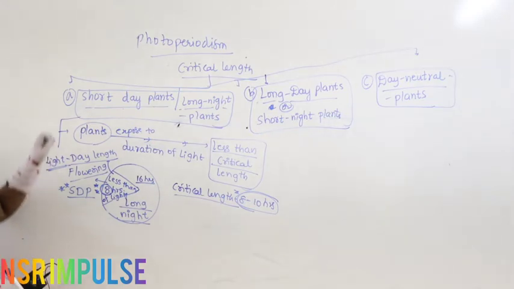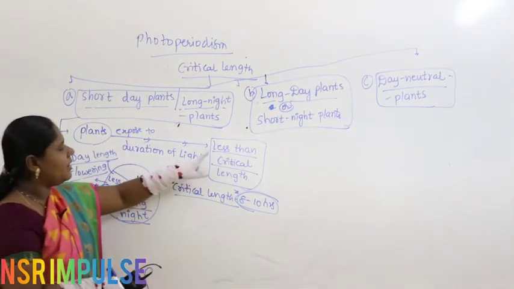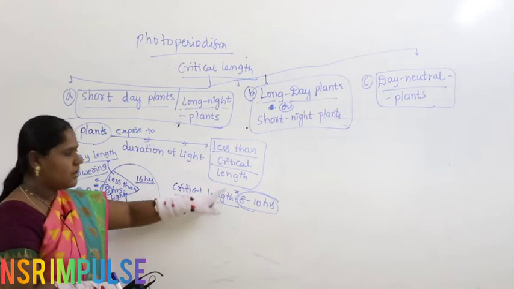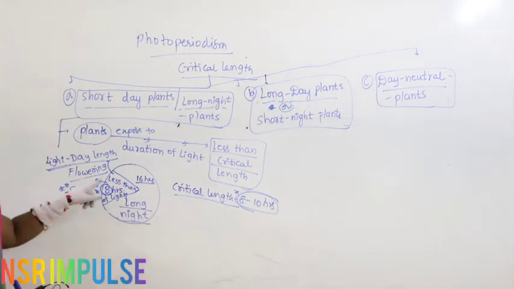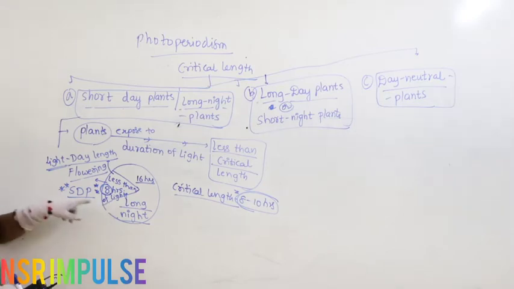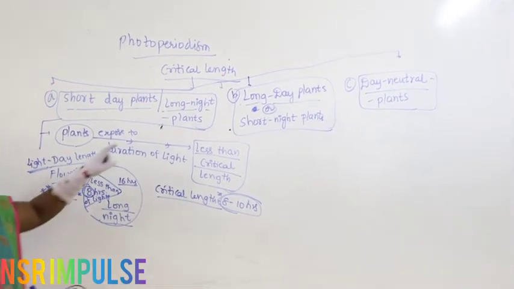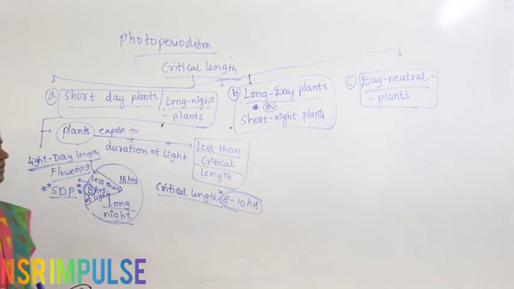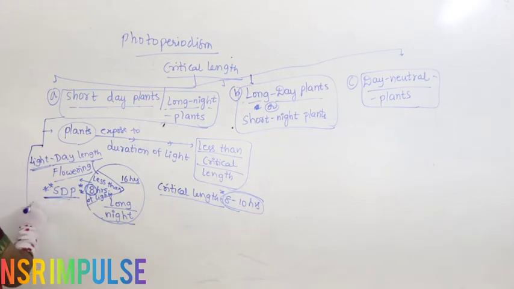I repeat again, short day plants are nothing but plants exposed to a duration of light less than the critical length. Just imagine the critical length is 8 to 10 hours, then when they get less than 8 hours of light, they are called short day plants. That means they get exposed to longer nights. Now, let us take examples of short day plants. We are writing examples of short day plants.